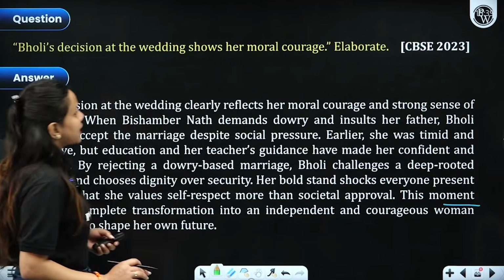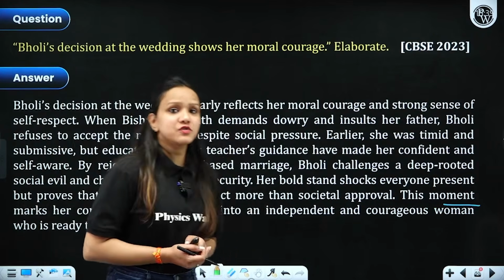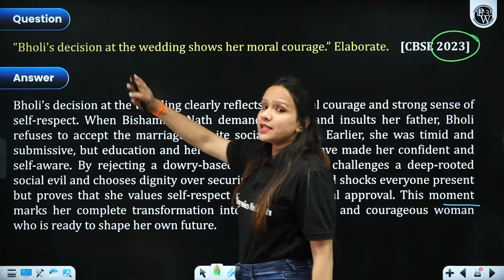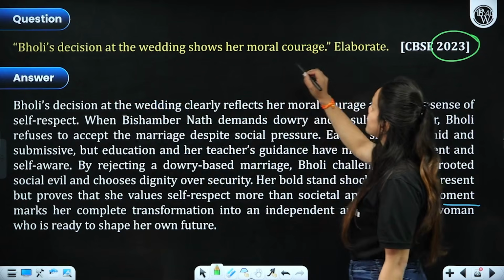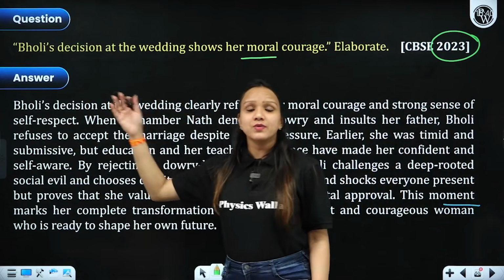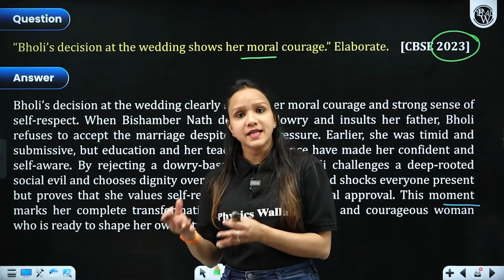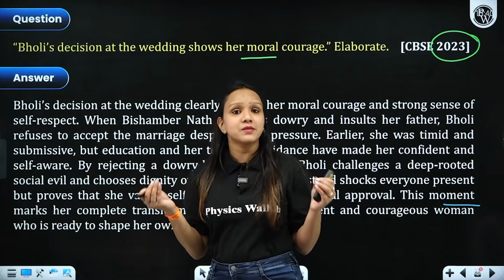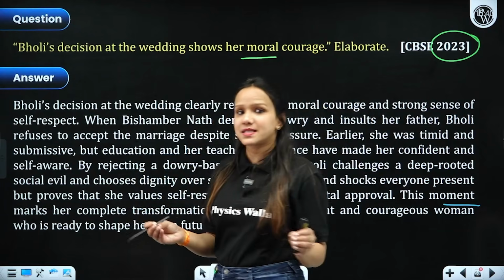Right, dear students, coming to our last long question, which is very, very important and it was asked in CBSE 2023. Bholi's decision at the wedding shows her moral courage. This particular question is related to the previous one with slight modifications in the wordings as well. Even if a question is being twisted, let me remind you that the idea remains the same, right?